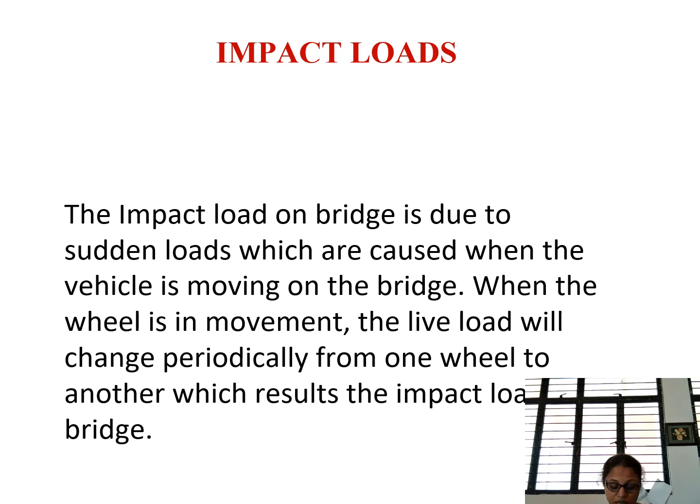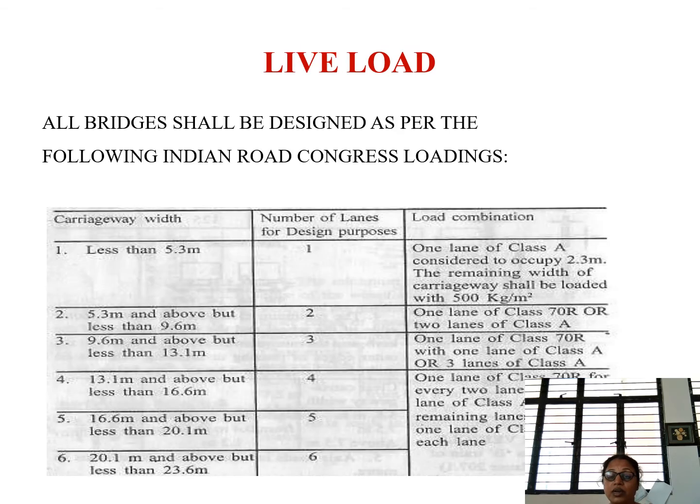Then you have the impact load. That is, the impact load on the bridge is due to sudden loads which are caused when the vehicle is moving on the bridge. So when the wheel is in movement, the live load will change periodically from one wheel to another, which results in the impact load on the bridge.